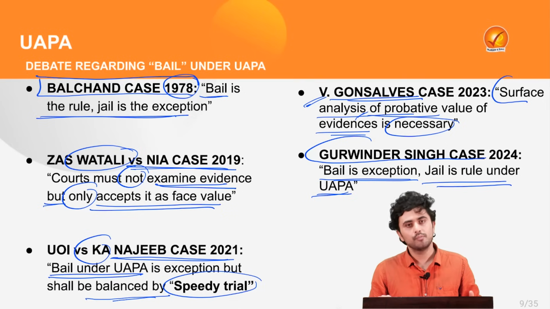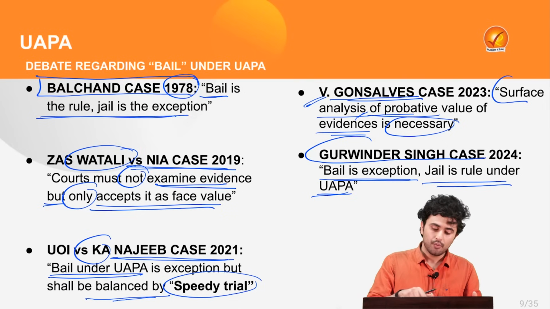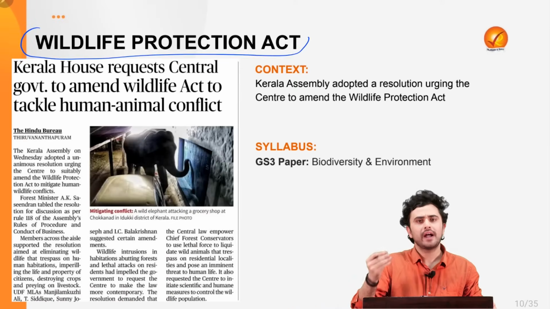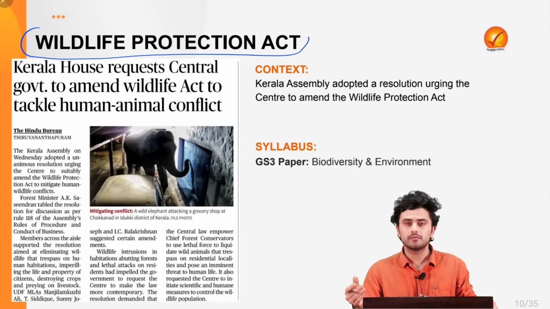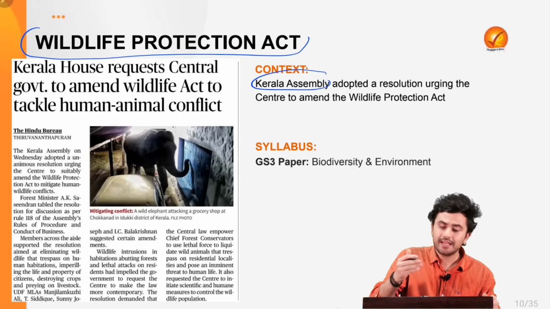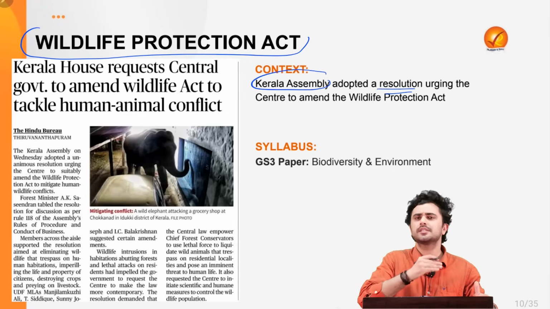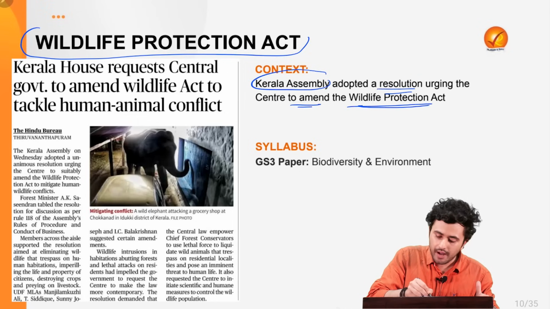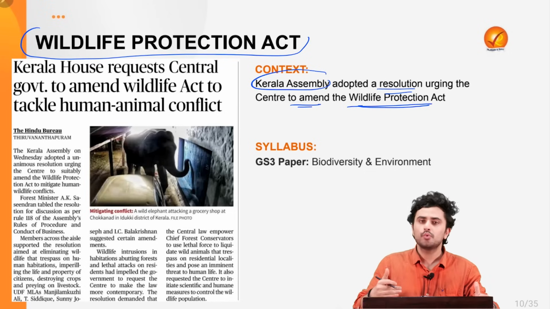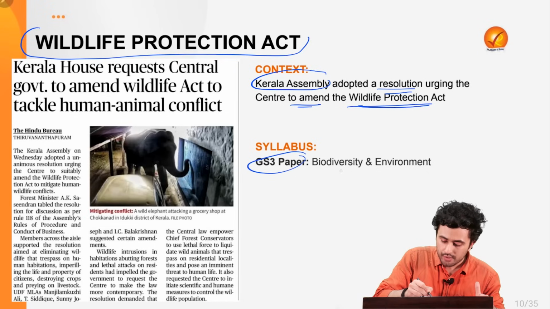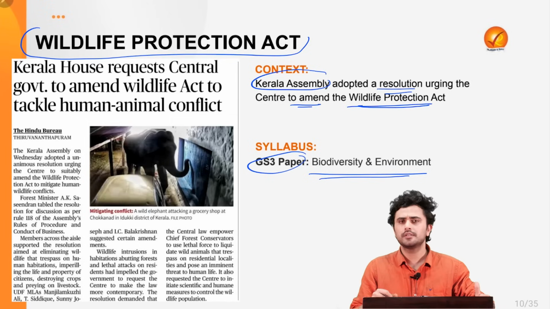With these suggestions, we move forward to our next news, which deals with the Wildlife Protection Act. Now, the Wildlife Protection Act has been in the news because recently the Kerala Assembly adopted a resolution where it asked the central government to amend the Wildlife Protection Act to provide better provisions to deal with human-animal conflict. Now, this forms an important component of your GS3 paper under the theme of biodiversity and environment.